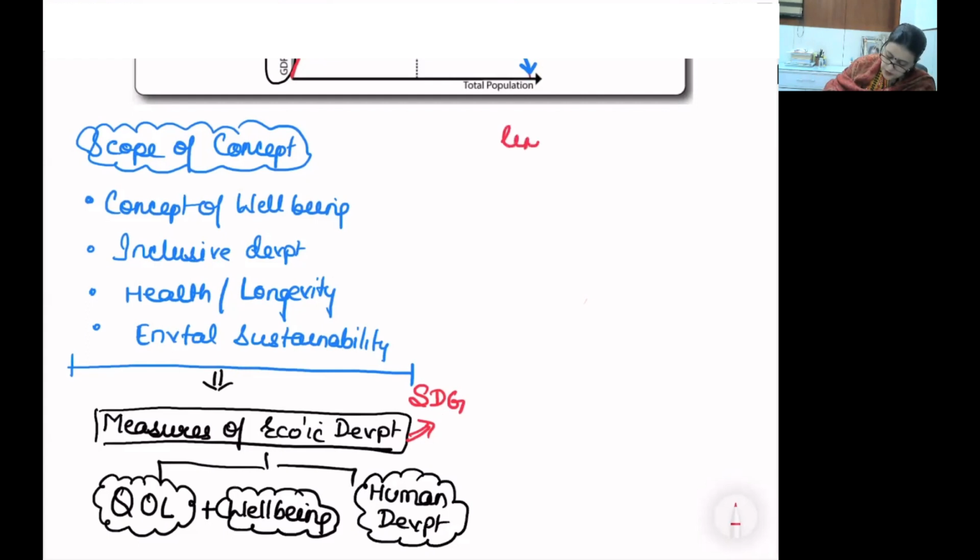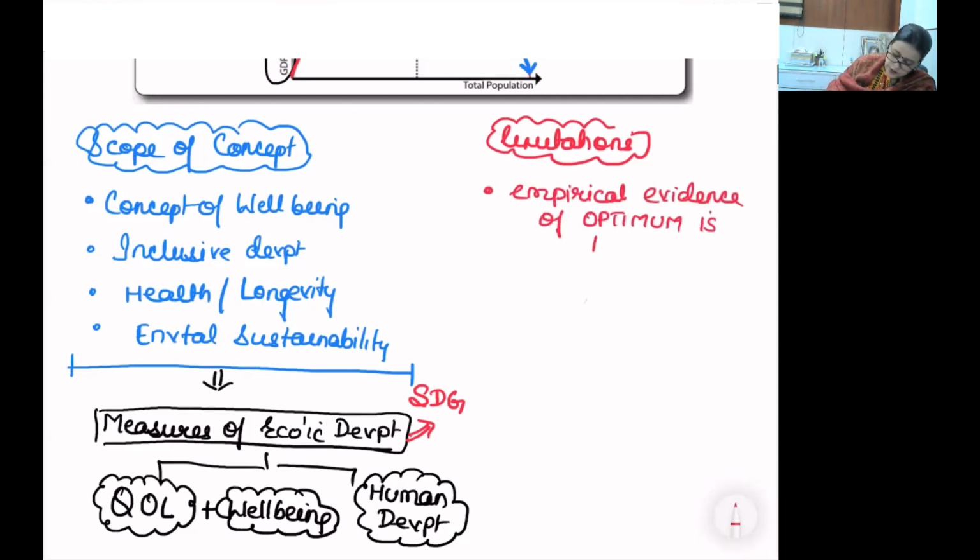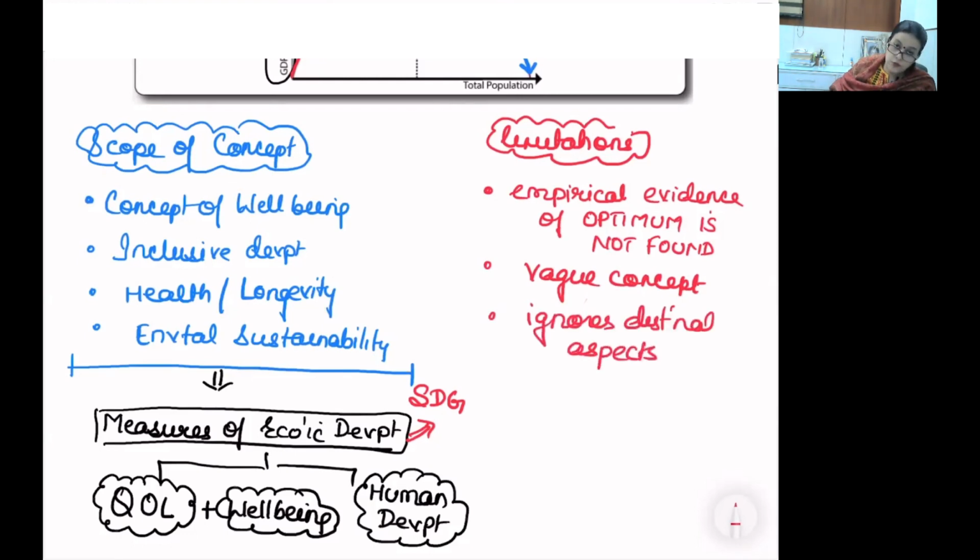However, the limitations of this concept propounded by different scholars are also very high. Empirical evidence of optimum is not found. It is a vague concept. It completely ignores distributional aspects of growth. If I say I have reached optimum, it's a vague concept. Is it actually telling me what exactly is the level of distribution of growth benefits? It doesn't give me that, and it is impossible to measure.